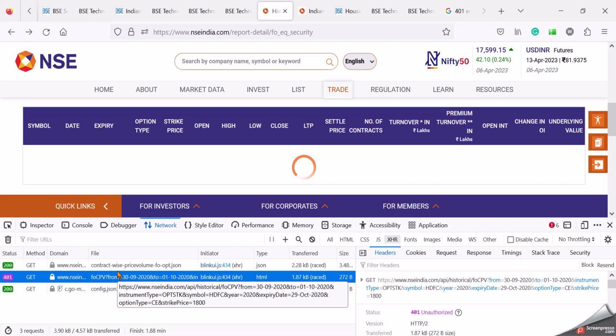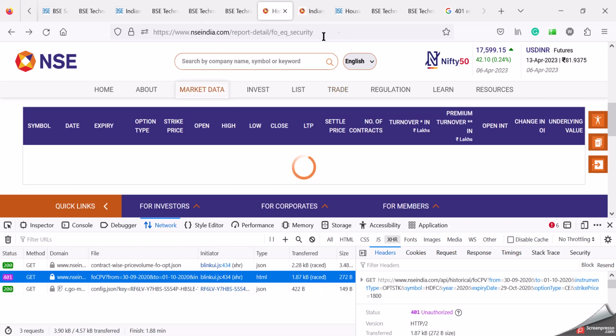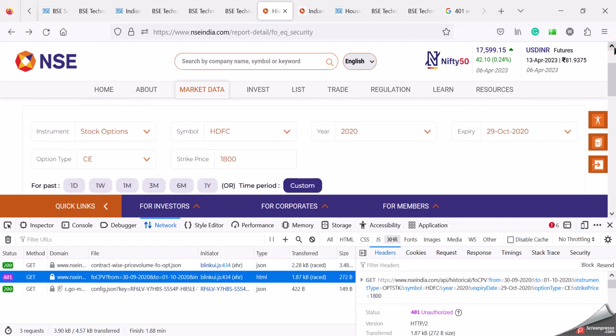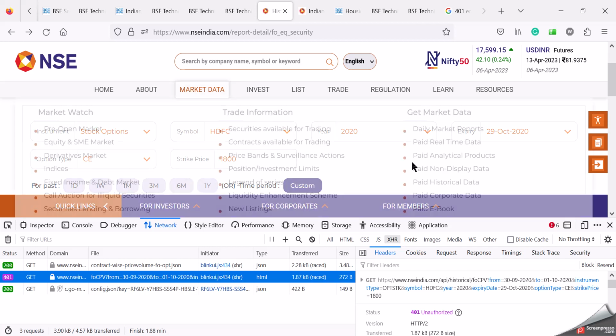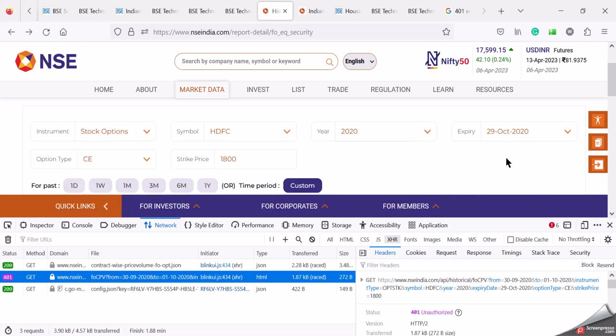Or give a message somewhere and state why it has been implemented. Because if I refresh the complete URL, I have to again select all those things and populate all these fields. That should not be there. It should be user friendly.